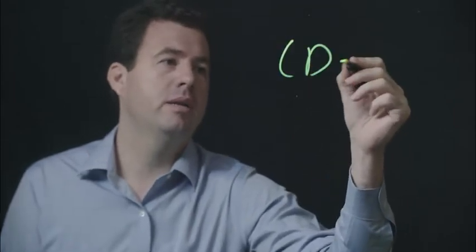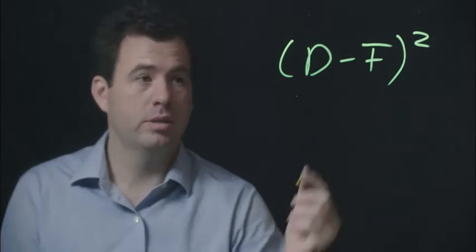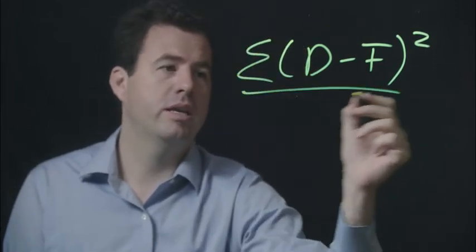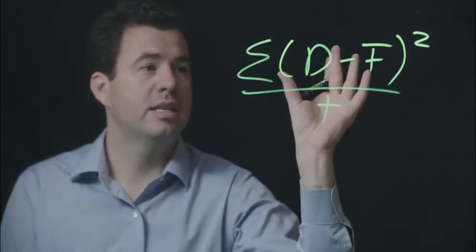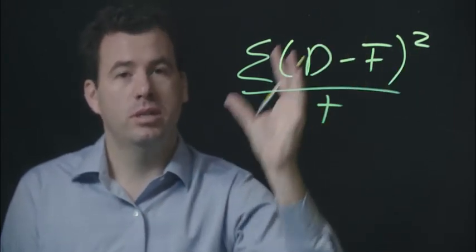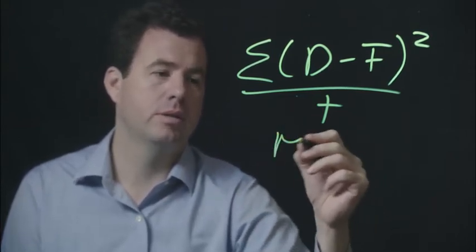Large errors are going to surprise us and make our life in planning much more difficult. So our demand minus our forecast actually will get squared, and then we take the average of that. So the MSE is squared errors, and we take the average over all of the forecasted periods.